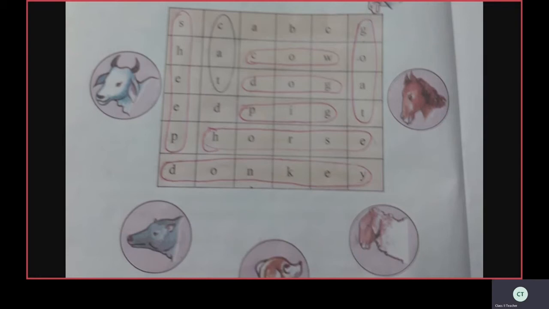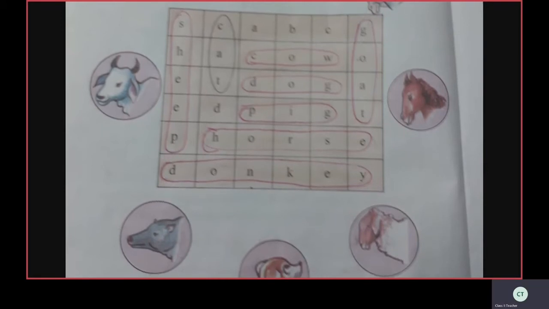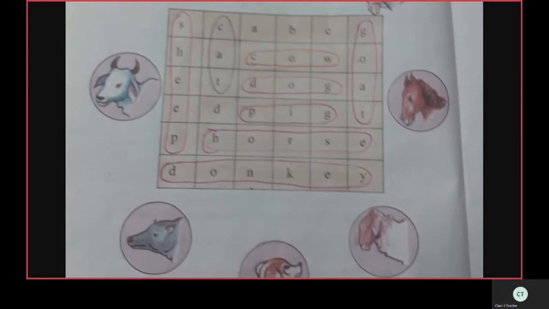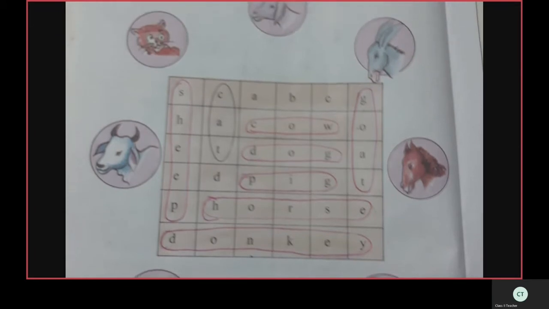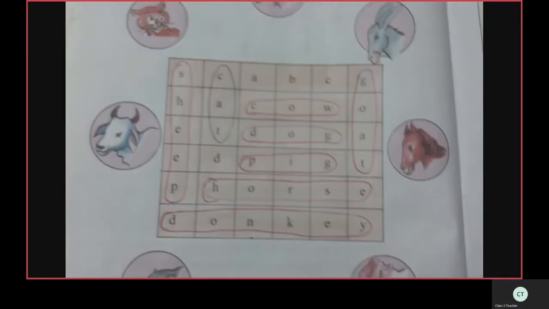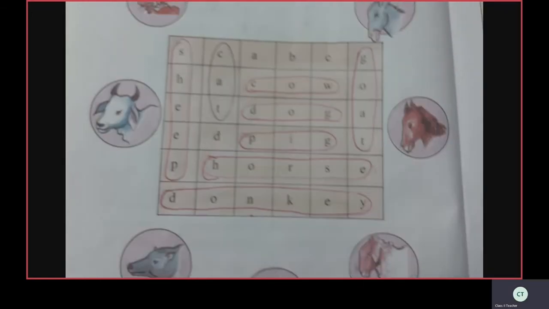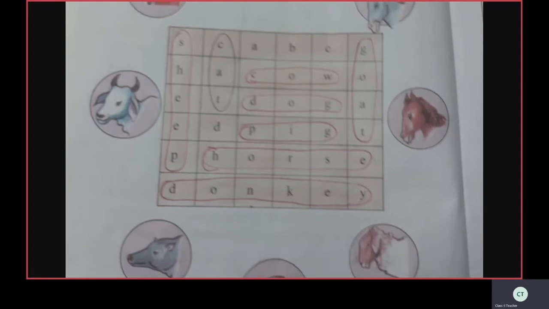Now, identify the next picture. It is a cow. C-O-W, cow. See, in the second row. C-O-W, cow. Circle the cow. Okay, children? We finished this. Hope you have done this. Okay, shall we move to the next page?